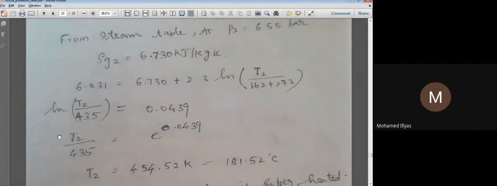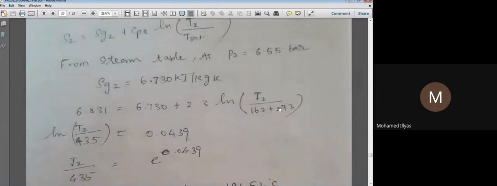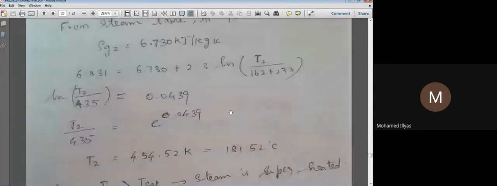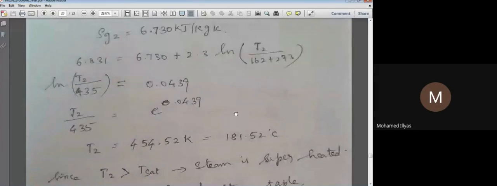So we have ln of T2 by 435. The thing is, here we have to substitute only in Kelvin, because we are dividing the temperature. So always better to substitute Kelvin. If it is a difference of temperature, no problem, you can substitute in Celsius or Kelvin. Whenever you divide the temperature, your temperature should always be in Kelvin. When you are taking a power or dividing, you must substitute in Kelvin.